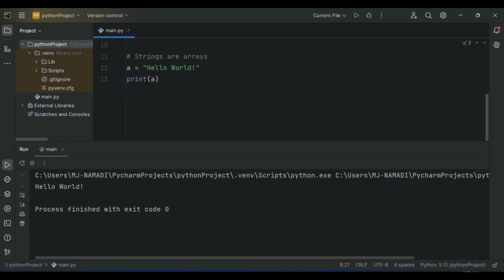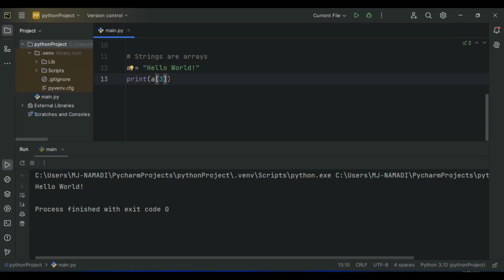So we can go ahead and access individual characters inside of our string by using the square bracket after our string variable. So let's go ahead and call a square bracket like so. As I've told you, the string indexing starts from 0 to the total number of characters within the string. So let's say we wanted to call index 3, for instance. Which character has the index of 3 inside of our string hello world? So let's go ahead and count. The indexing starts from 0. So 0, 1, 2, 3, which is this L right here.